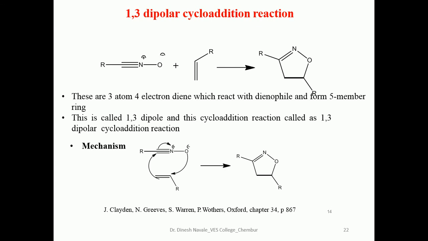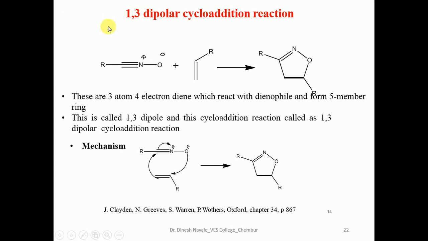1,3 dipolar cycloaddition reactions are reactions in which a 3 atom 4 electron system reacts with the dienophile and forms a 5-member ring. This is called the 1,3 dipole, and this cycloaddition reaction is called the 1,3 dipolar cycloaddition reaction.